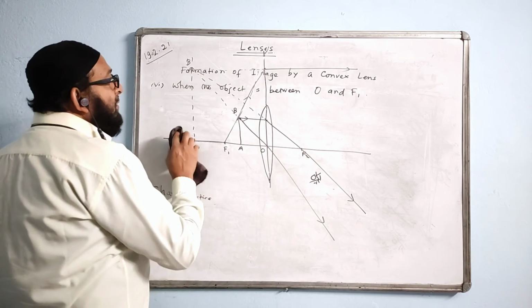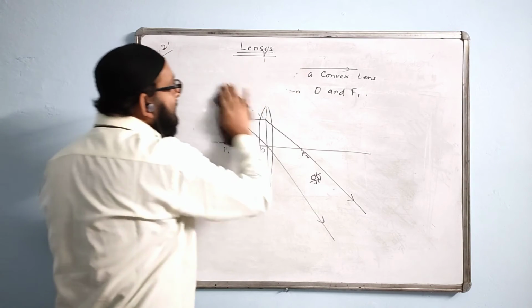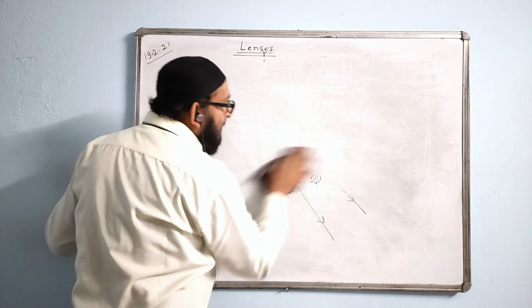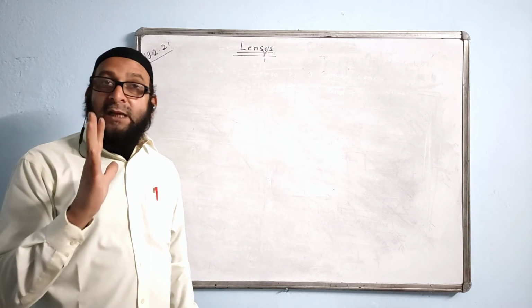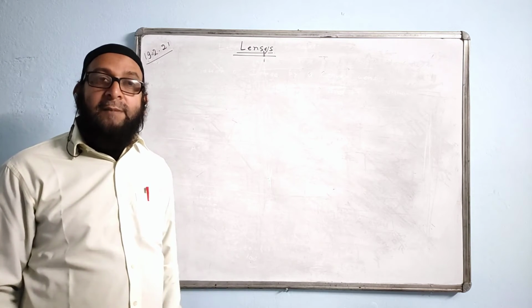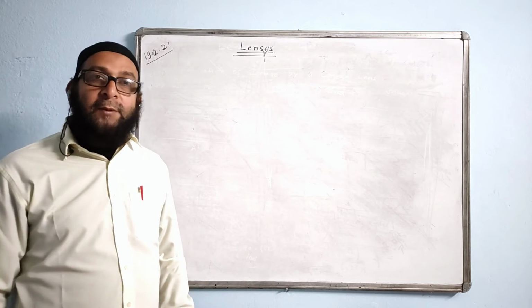Okay. So we have done 6 cases of the convex lens. Now, what did you observe? In the convex lens, the image in 5 cases was real and inverted, and the image was diminished, same size, as well as magnified. All 3 possibilities we had.